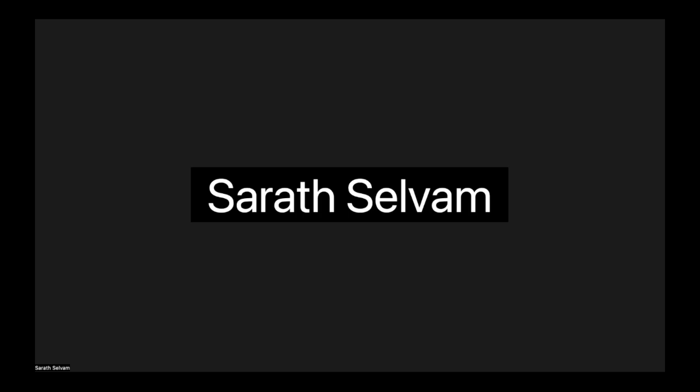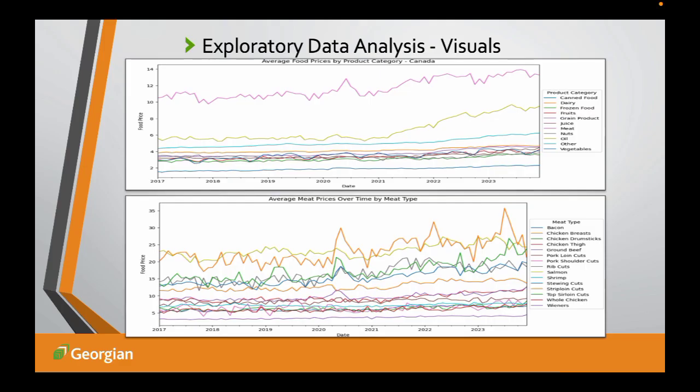Thank you, Sarath and Grant, for your presentation and demonstration. Now I'll walk you through quickly our EDA and visuals. We have two charts, as we can see on the screen. The first one is showing product category with its price, and the second one is about the meat type with its price. From the first chart, it's clear that the most expensive food type is meat.